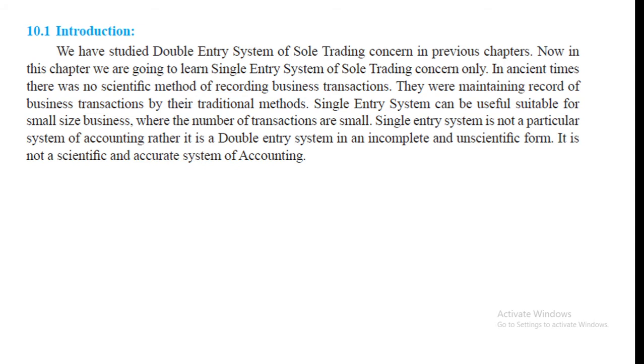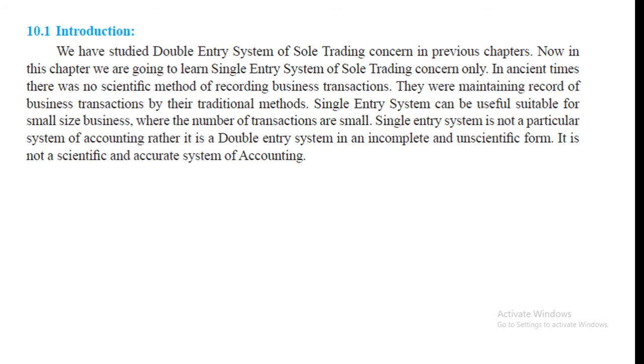And so this kind of business, means small business organizations, use single entry accounting system. It is incomplete and unscientific method of accounting. Double entry system is complete and scientific method of accounting. It is incomplete. Incomplete means what?